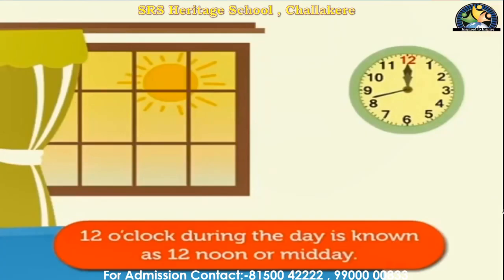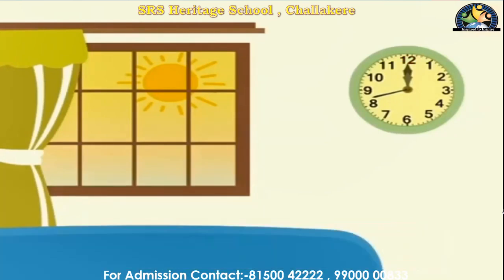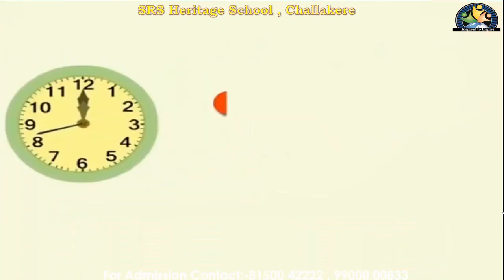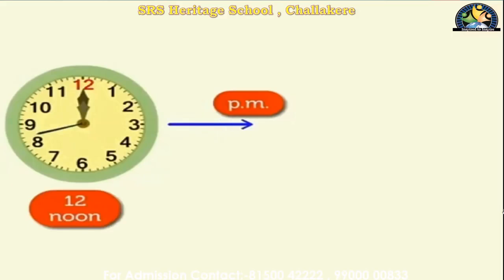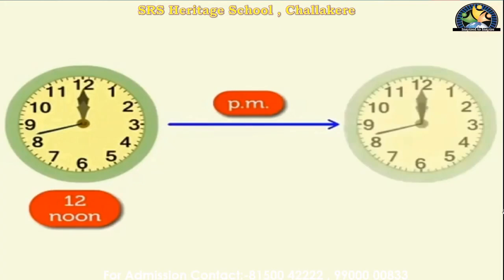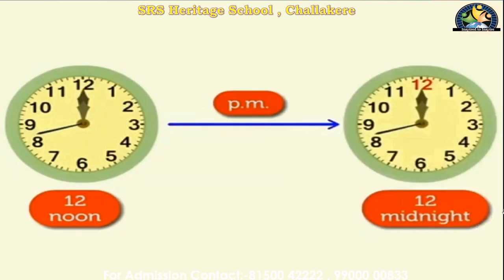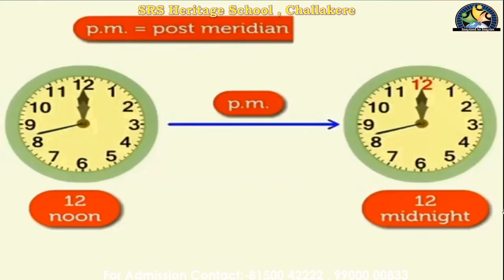Clear? And in the same way, when will we use the PM? I told you, right? 12 o'clock during the day is known as 12 noon or midday, right? And where will we use the PM? From 12 noon to next midnight, right? 12 noon to 12 midnight, we will call it PM.